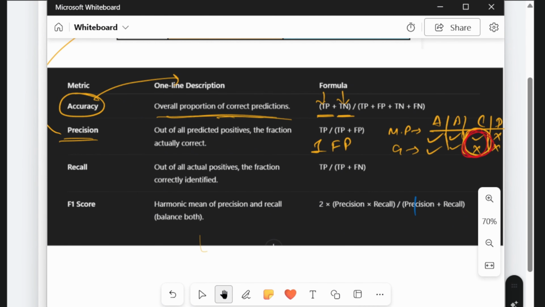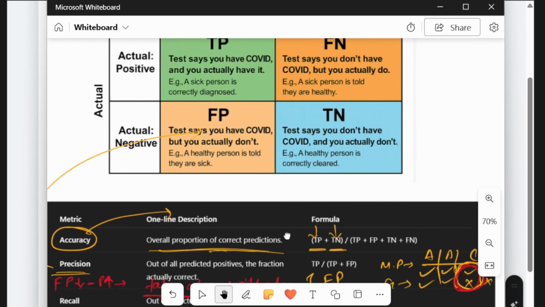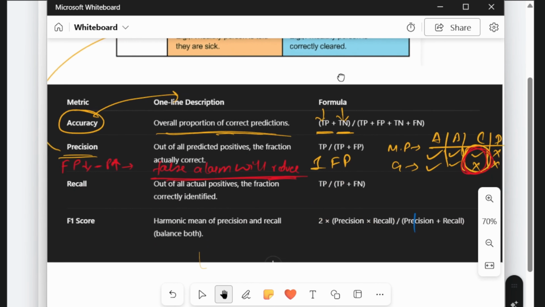To improve precision, we have to make sure the false positives are fewer so that precision can increase. If precision increases, false alarms will also reduce. What is a false alarm? A false alarm is when a model or test says something is positive but it's actually negative. Why are false alarms important? Because suppose a test report says that someone has COVID but they actually don't, so it's a false alarm.